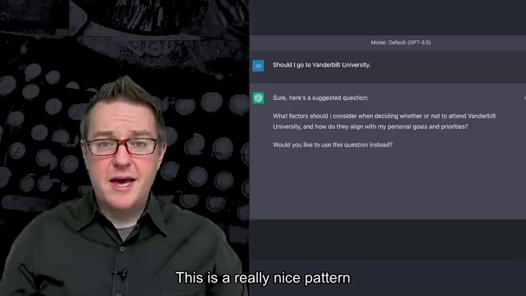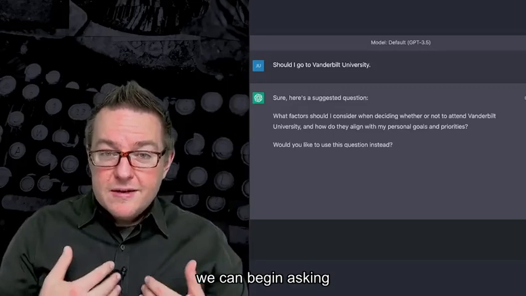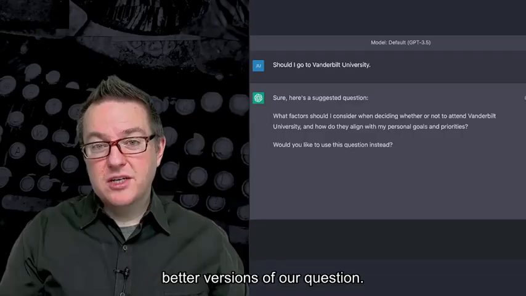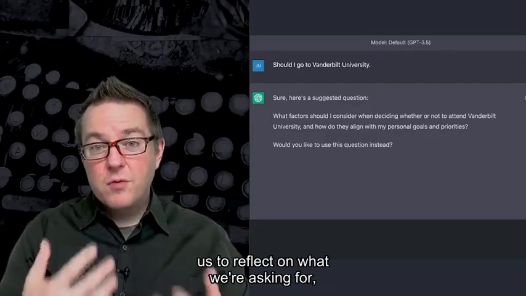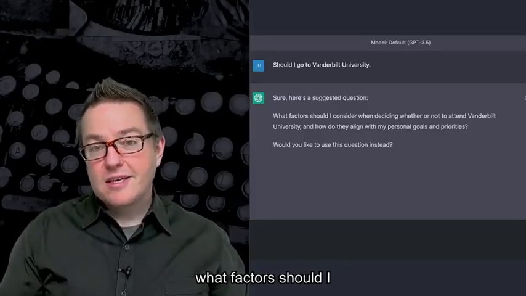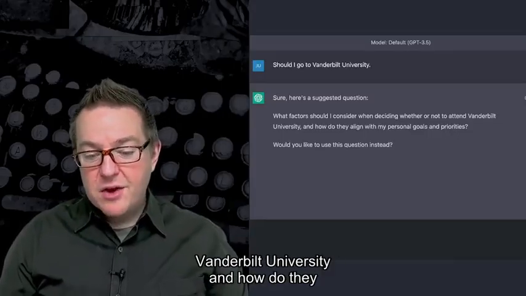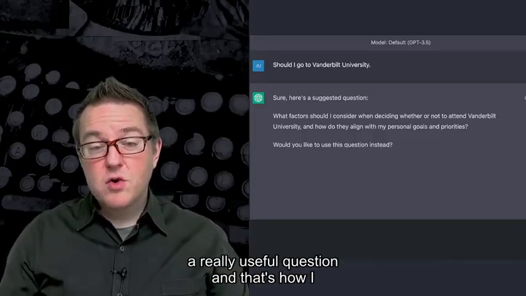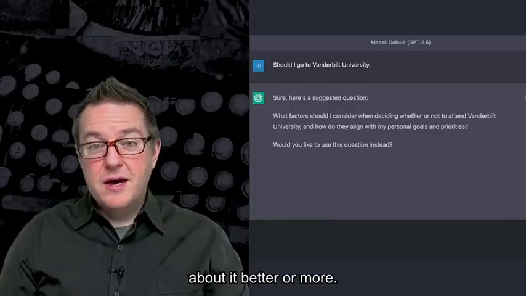This is a really nice pattern because once we've turned it on, we can begin asking questions and automatically getting better versions of our question. And one of the things that's nice about this is it also helps us to reflect on what we're asking for. If we see a question come back like this, what factors should I consider when deciding whether or not to attend Vanderbilt University, and how do they align with my personal goals and priorities, either we'll see that's a really useful question, and that's how I really would have phrased it if I'd thought about it better or more.